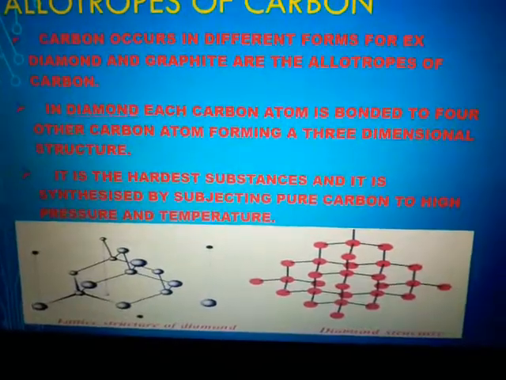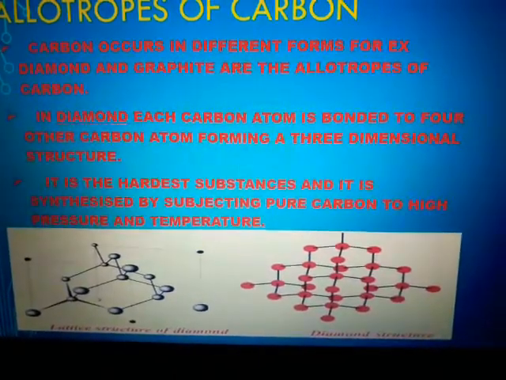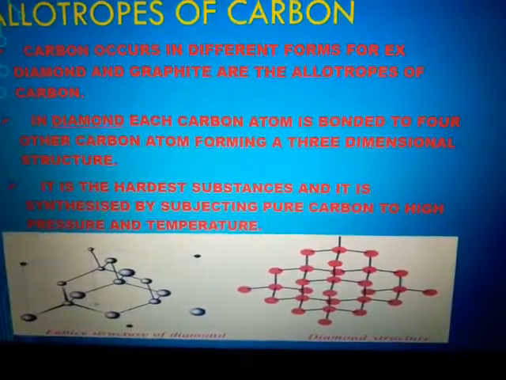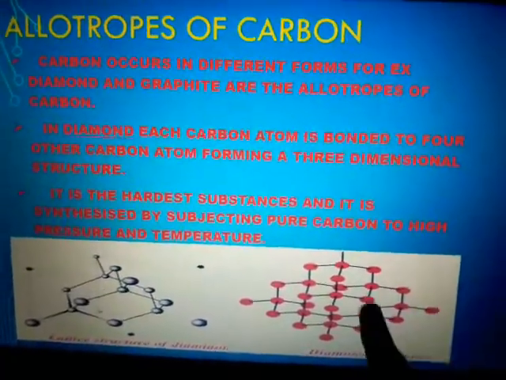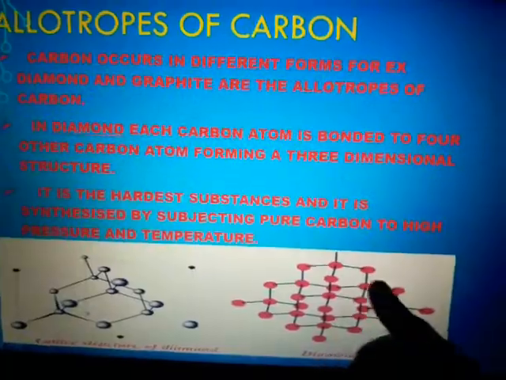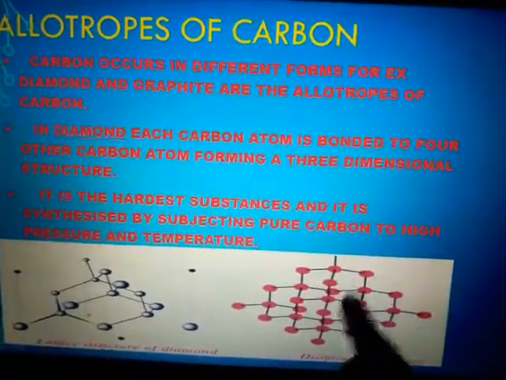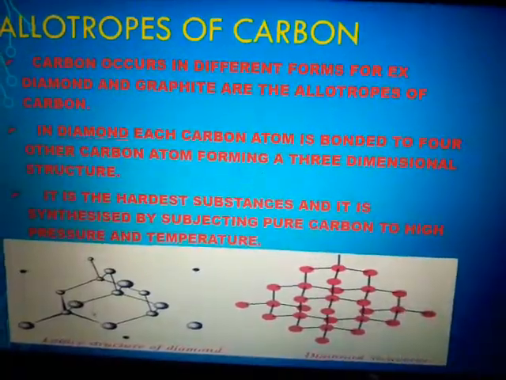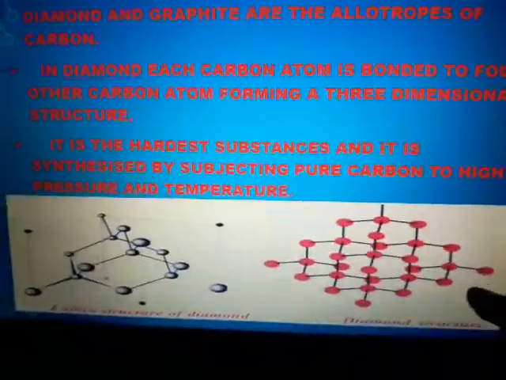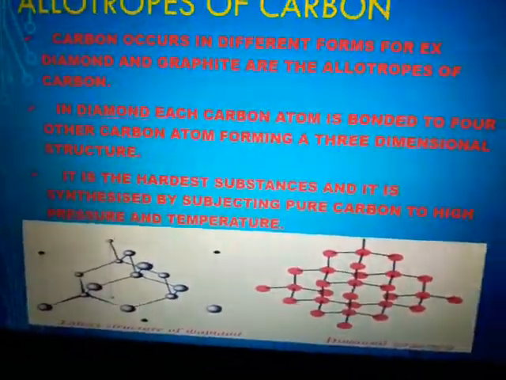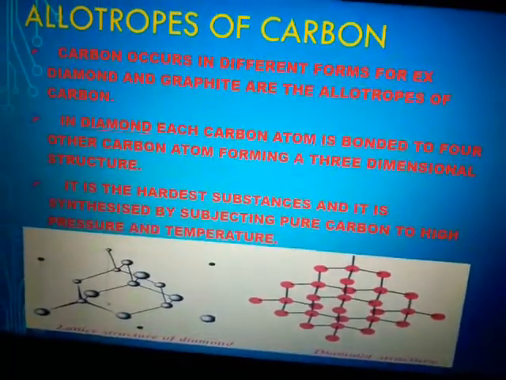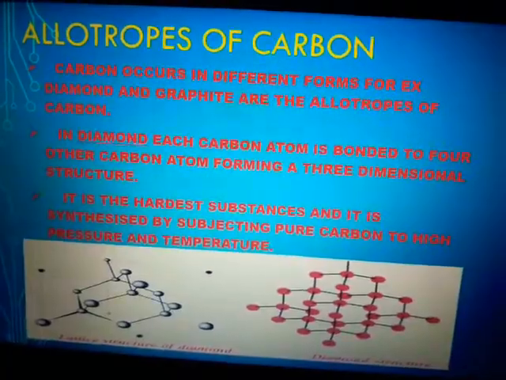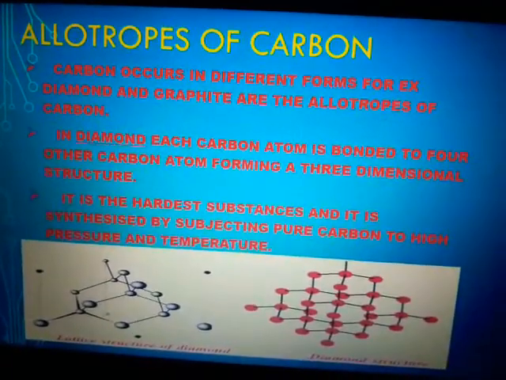In diamond, each carbon atom is bonded to 4 other carbon atoms forming a 3-dimensional structure. This is the structure of a diamond. Next point, it is the hardest substance and it is synthesized by subjecting pure carbon to high pressure and temperature.